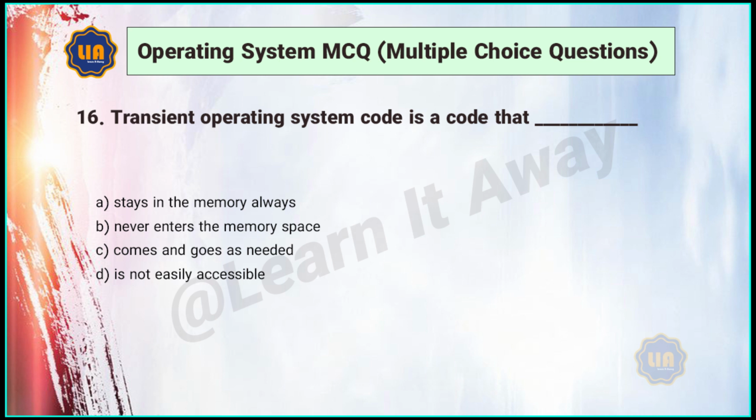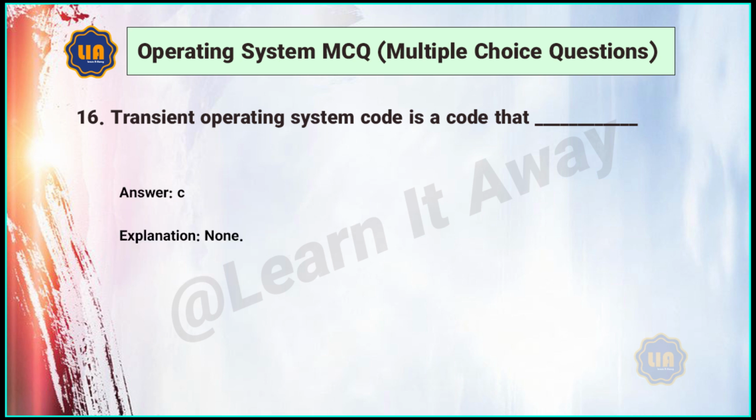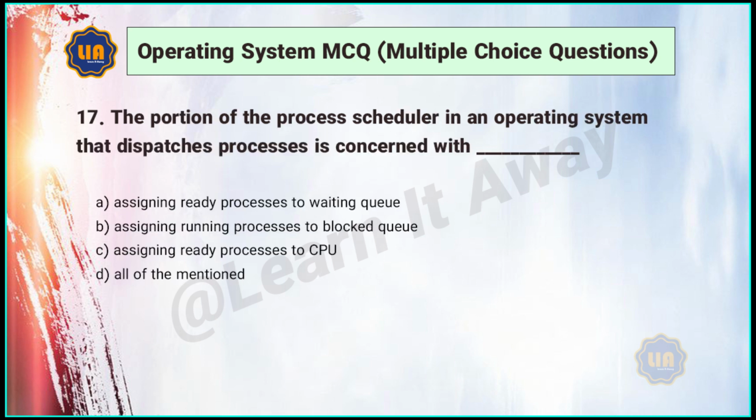16. Transient operating system code is a code that: A. stays in the memory always, B. never enters the memory space, C. comes and goes as needed, D. is not easily accessible. Answer: C.